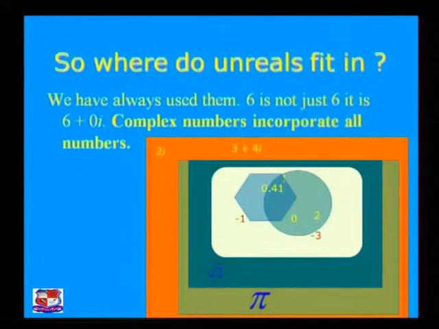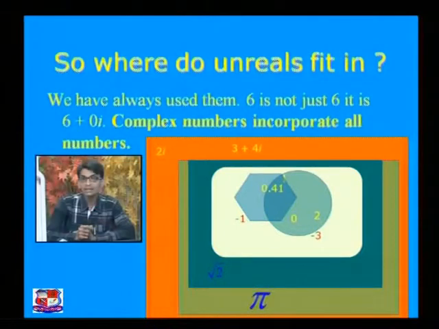We always write 6, but 6 is not just 6, it is 6 plus 0i. Complex numbers incorporate all these numbers. So the complex set is the master set of the set of natural numbers, the set of integers, the rational number set, and the real number set.